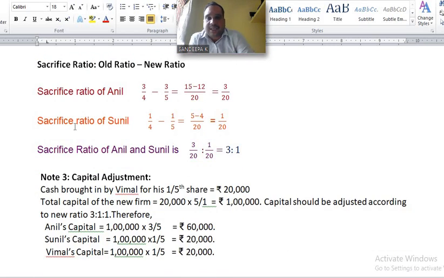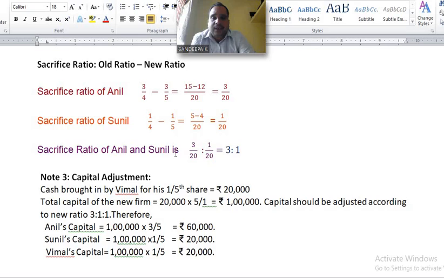Next, sacrifice ratio of Sunil: his old share 1/4 minus his new share 1/5. Common factor 20, 4 5s are 20, 1 5s are 5, 5 4s are 20, 1 4s are 4. 5 minus 4 equals 1/20.